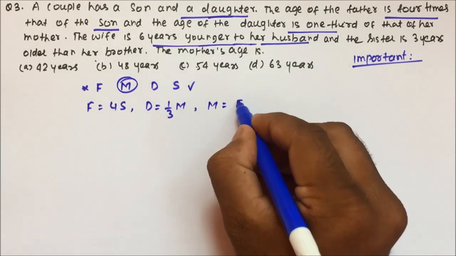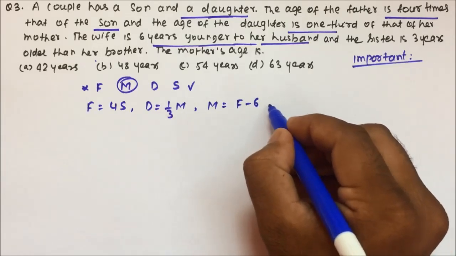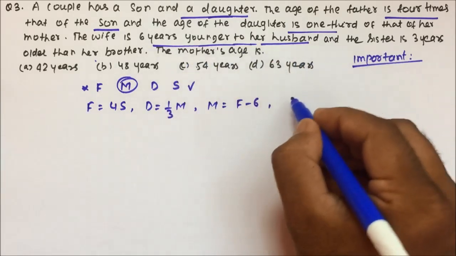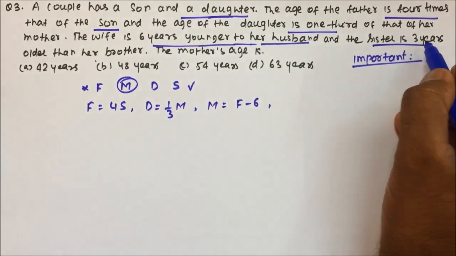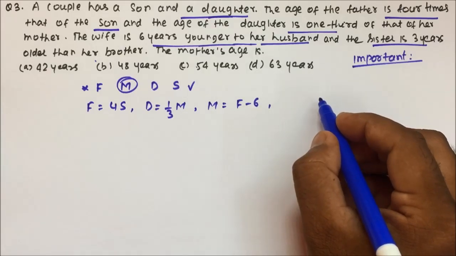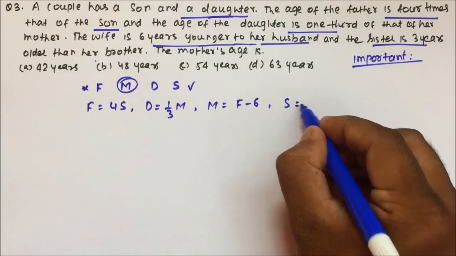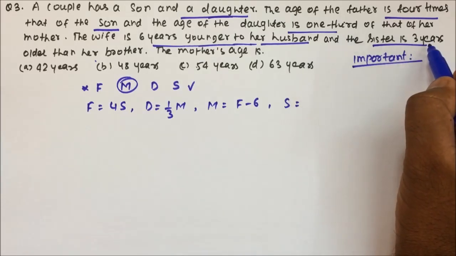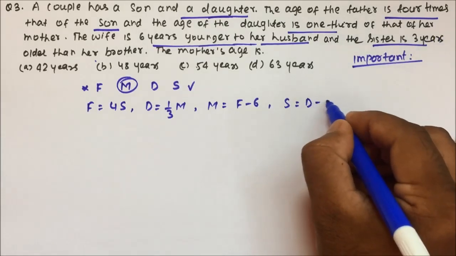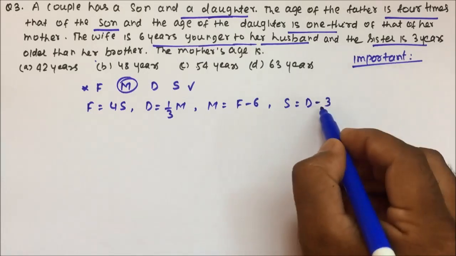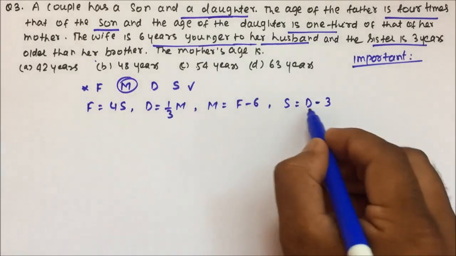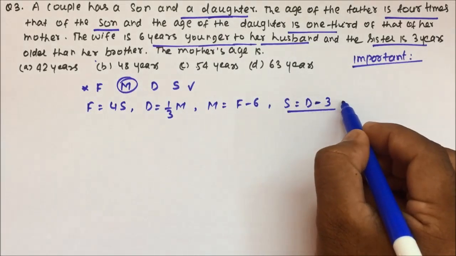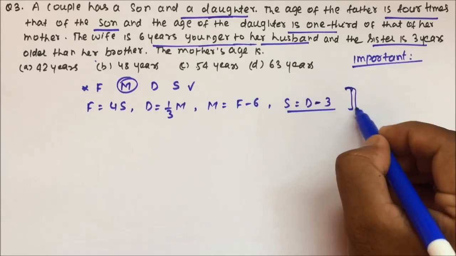So mother is 6 years younger than her husband, and the sister is 3 years older than her brother. So sister is 3 years older than her brother, so S is equal to D minus 3. If you subtract 3 from the daughter's age, you will get the son's age. This is what we have in the form of equations.